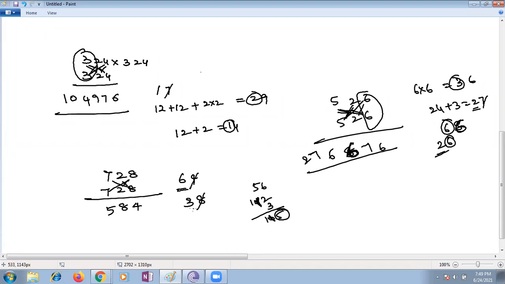Then again you're supposed to add up 2 plus 2 fours, which means 119. Yes, ma'am. 9 you have to write, and 11 is the carryover.